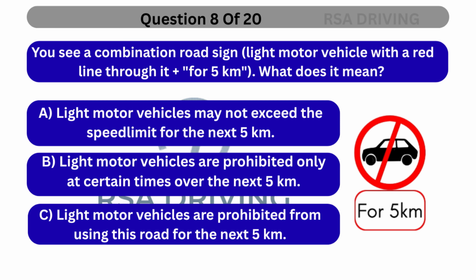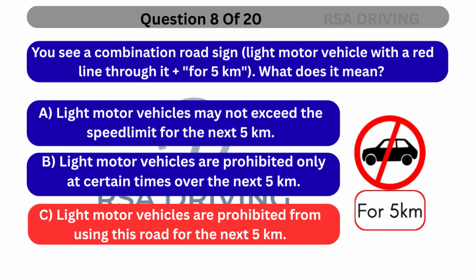Question 8. You see a combination road sign. What does it mean? A. Light motor vehicles may not exceed the speed limit for the next 5 kilometers. B. Light motor vehicles are prohibited only at certain times over the next 5 kilometers. C. Light motor vehicles are prohibited from using this road for the next 5 kilometers.